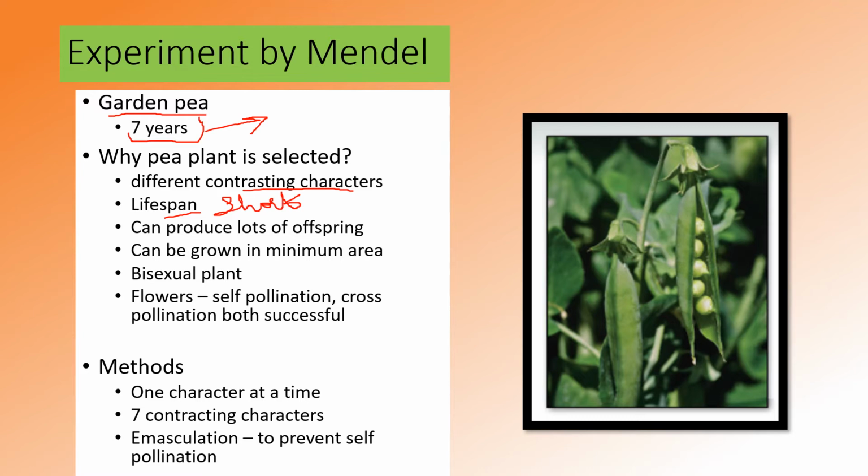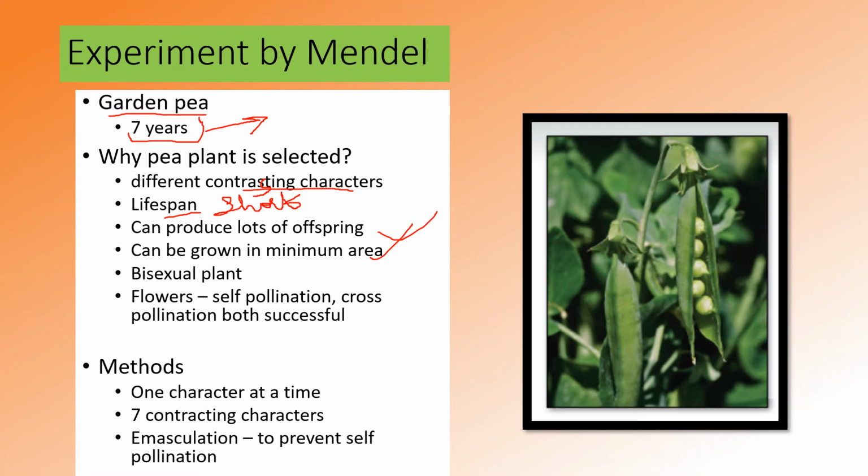So he chose the pea plant because it has several contrasting characters and the lifespan is short. He can produce a lot of offspring within a short time, and it can be grown in a minimum area. Earlier we saw the balcony where Mendel used to propagate the garden pea plant.